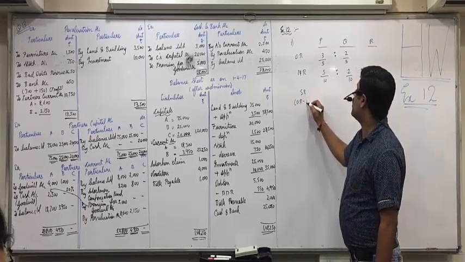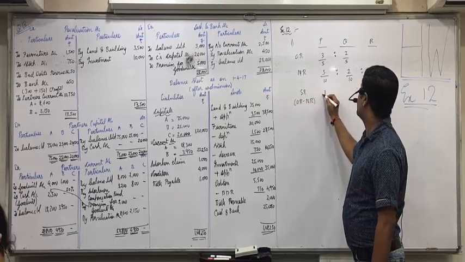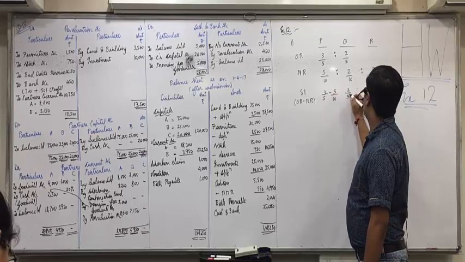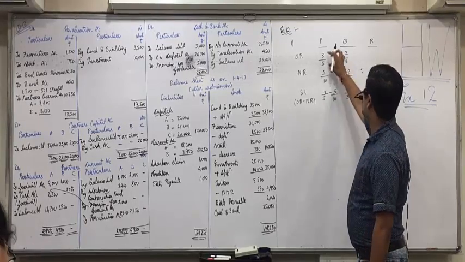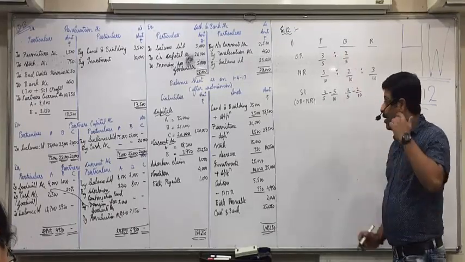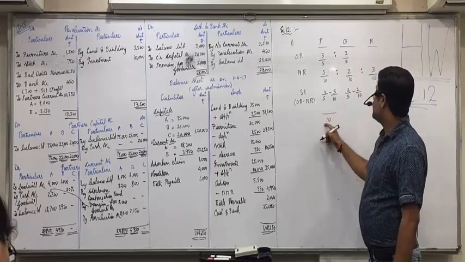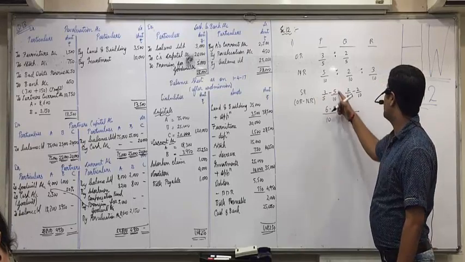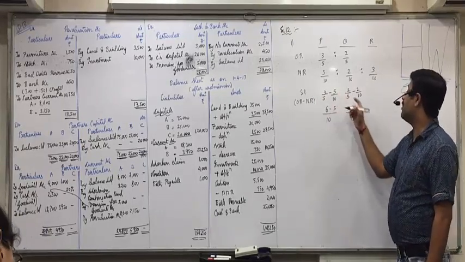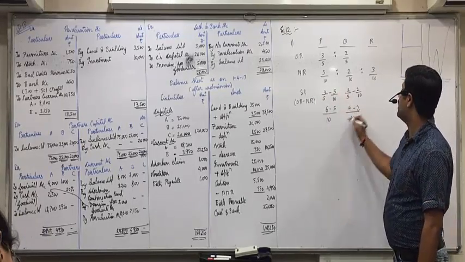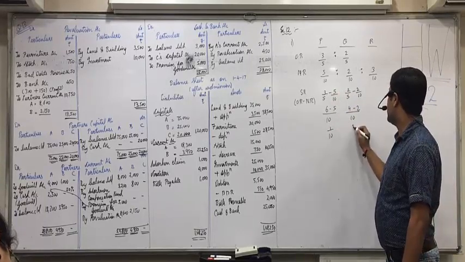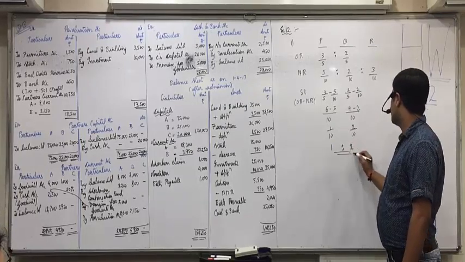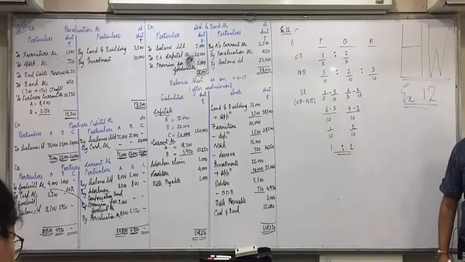Sacrifice ratio is old ratio minus new ratio. 3/5 minus 5/10, 2/5 minus 2/10, old minus new. LCM is 10. 10 divided by 5, 2 into 3 is 6 minus 5. 10 divided by 5, 2 into 2, 4 minus 2. 1/10, 2/10, so 1:2. That is the sacrifice ratio.